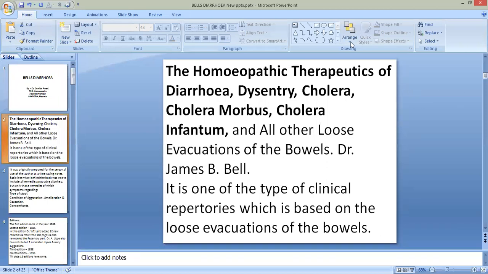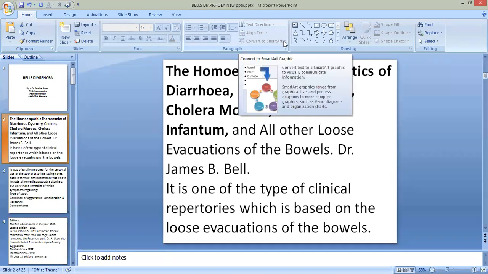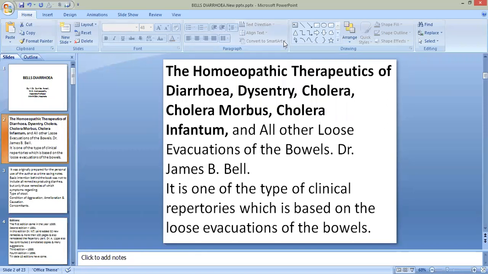This repertory was written by Dr. James B. Bell. It is one of the types of clinical repertories which is based on the loose evacuations of the bowel.